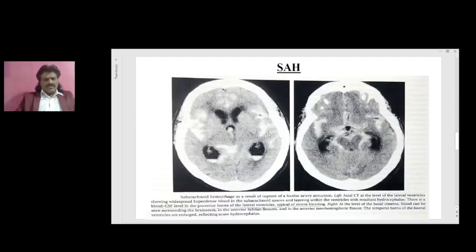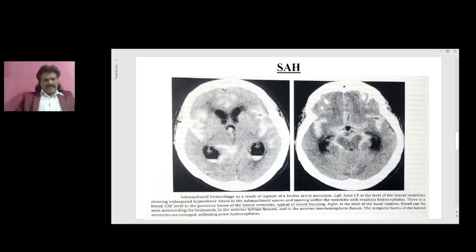So here you can see this neuroimaging. These are the classic neuroimaging findings of subarachnoid hemorrhage. Here there is a rupture of the basilar artery. You can see the axial CT scan at the level of the lateral ventricle showing widespread blood in the subarachnoid spaces, in the Sylvian fissures, and in the lateral ventricles.